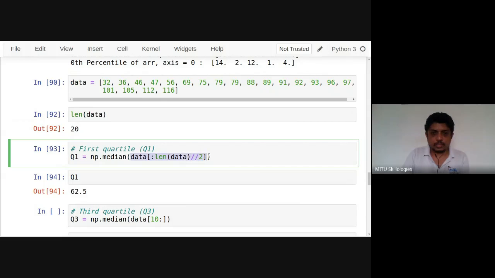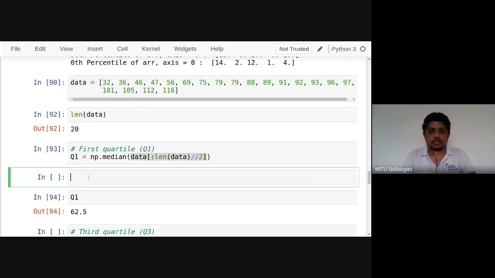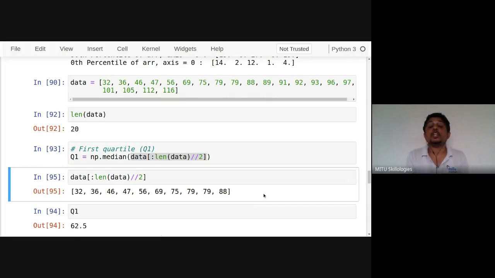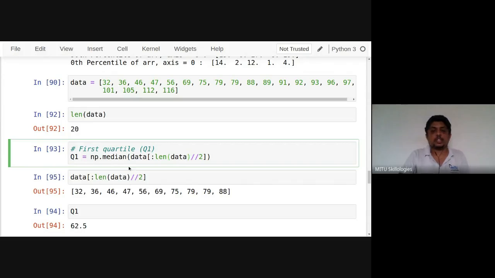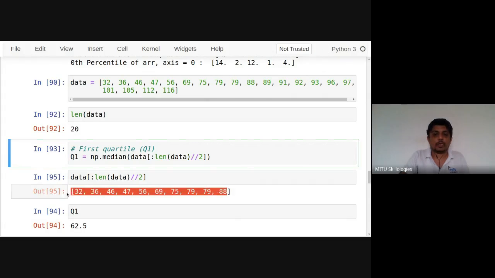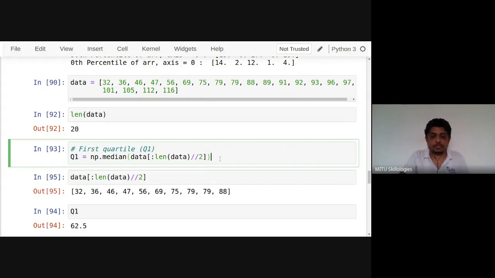These are the lower order elements for quartile 1. If I want to extract that, I can sort it, and after sorting, identify the median of those elements. Length divided by 2 means that out of 20, the first 10 elements are extracted separately here.